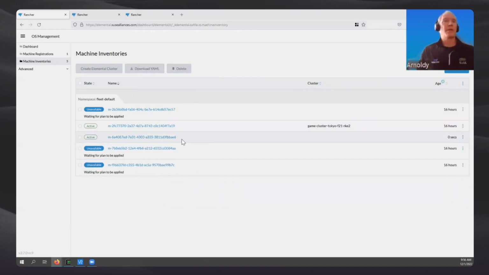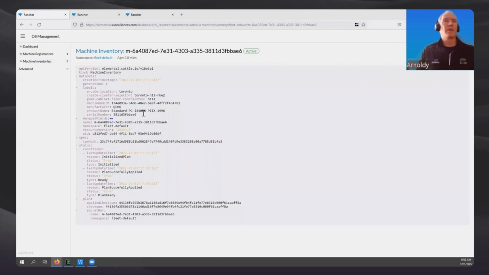So now this node has come back in to finish the discovery process. I can click on it and get some more information. And we can see that I can associate the serial number that's on the back of the node with the actual location. I see that this particular unit arrived at my Toronto video arcade, and it is installed in the game cabinet located H11A.